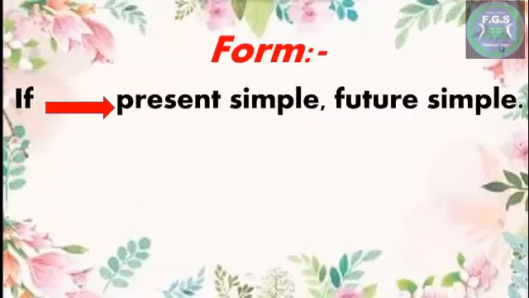So, Miss Dina, how can we form the first conditional of if? Let's see. If followed by two sentences. The first sentence in present simple, as we took it before. The second sentence in future simple.